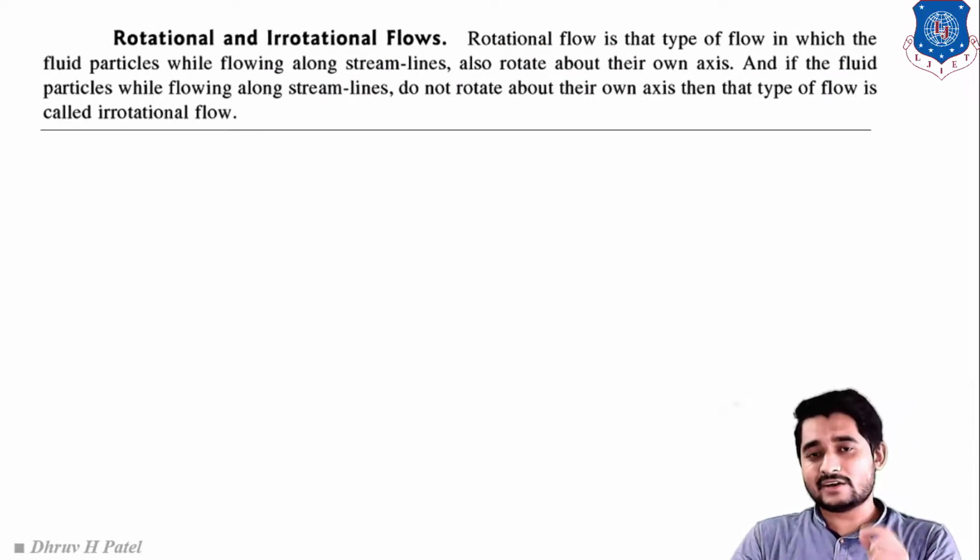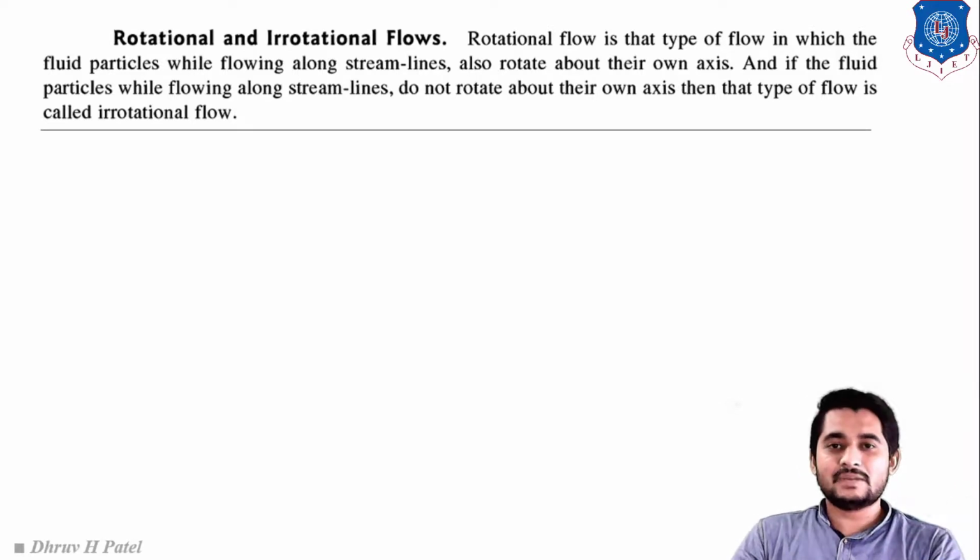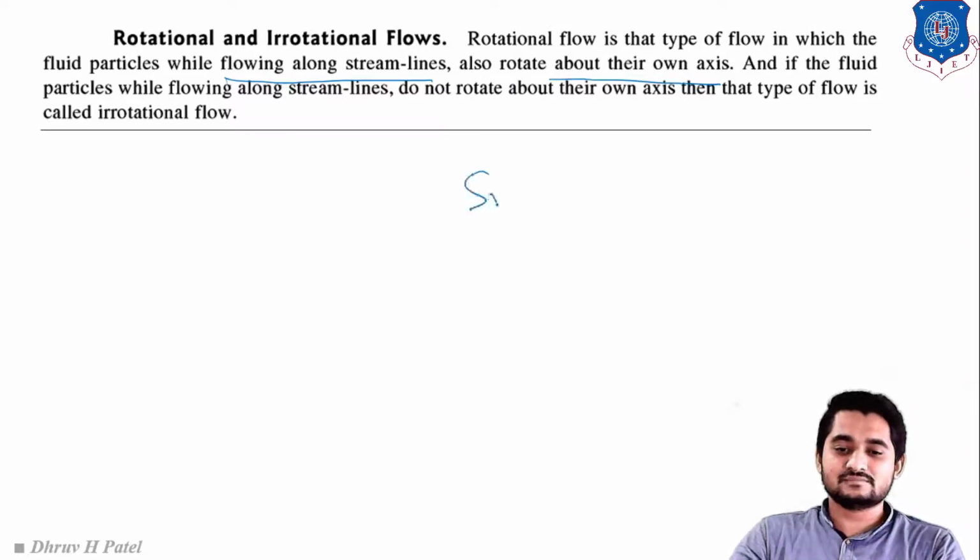So what do you mean by rotational flow, or what do you mean by a rotational body? Simply, rotational flow is the type of flow in which a fluid particle flowing along the streamline also rotates about its own axis. Let us take the example of the sun and earth.